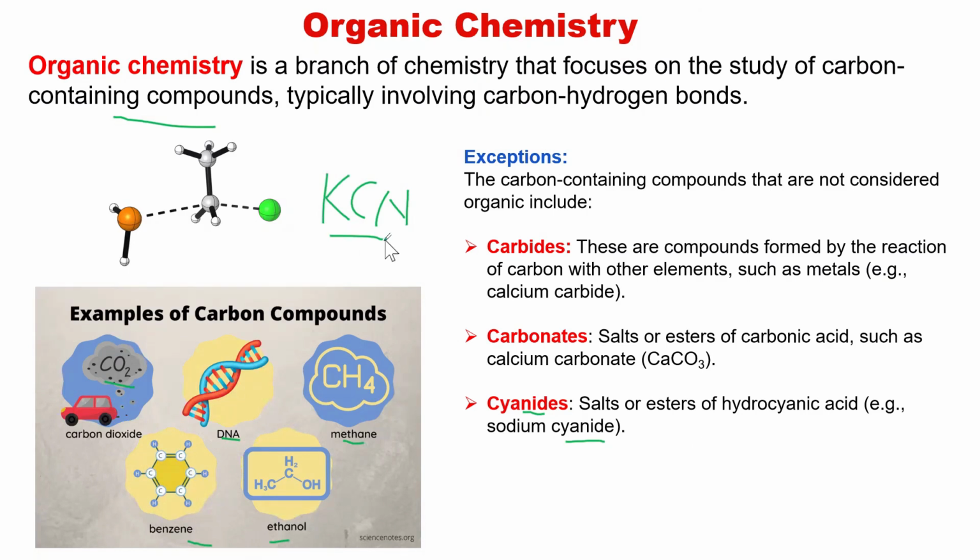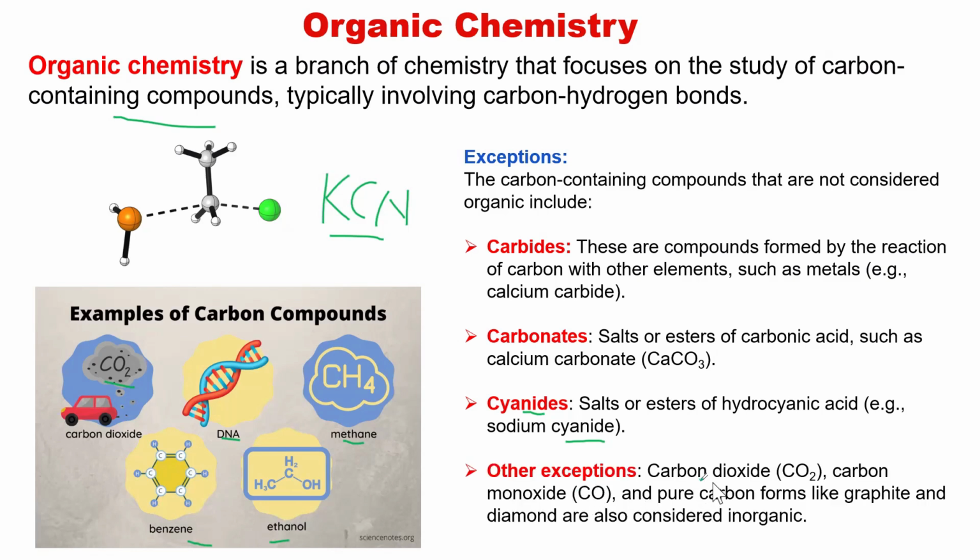Then we have other exceptions, like carbon dioxide and carbon monoxide, or pure carbon forms like graphite and diamond, which are also considered inorganic. So, ladies and gentlemen, these are examples of compounds that contain carbon but are considered inorganic compounds.